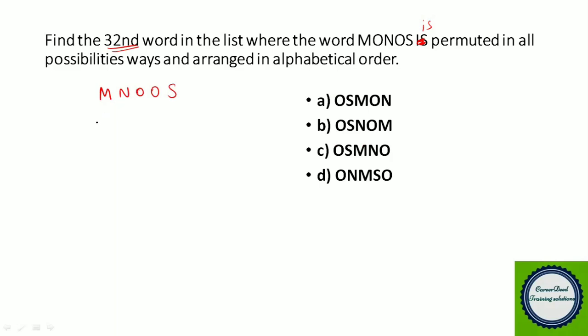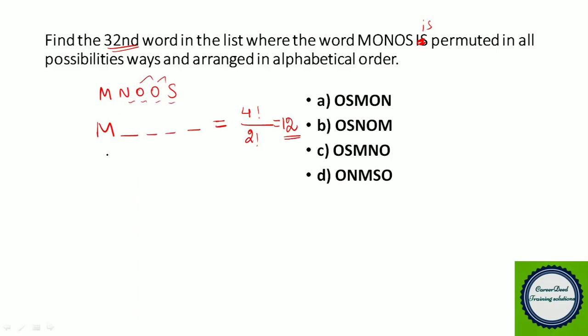Now starting with the letter M, how many such words will you get? The answer lies in permuting the letters. You totally have 4 letters remaining, so 4 factorial, where O is repeated 2 times, so divided by 2 factorial. 4 factorial by 2 factorial, you get 12. So starting with the letter M, we will get 12 such words.